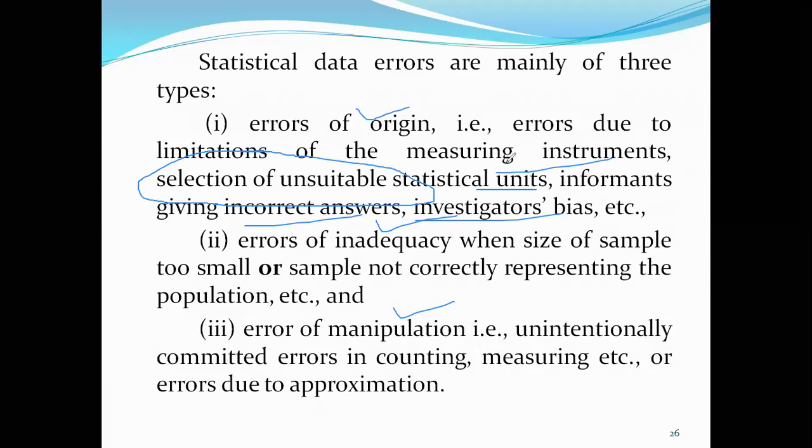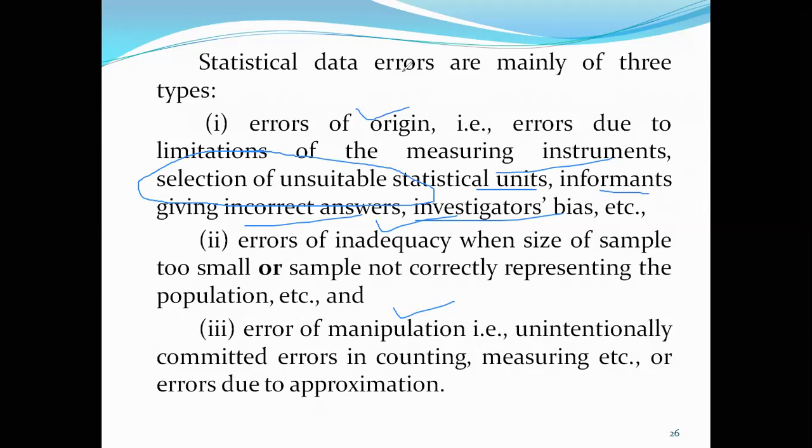Similarly, if you want to conduct a survey on the economic well-being of citizens in a particular country or area, the information provided by the informants should be accurate, only then can we conduct the research in an accurate way. If they give incorrect answers, then errors of origin will be there.